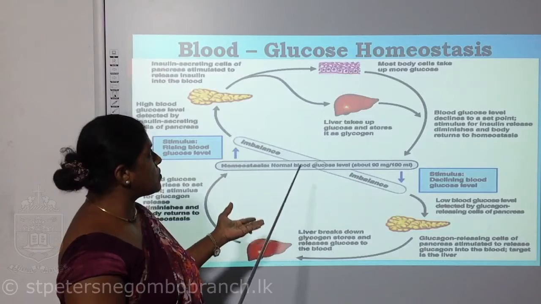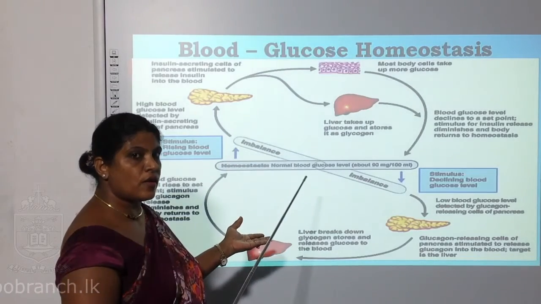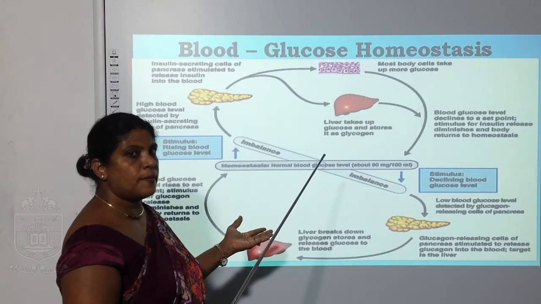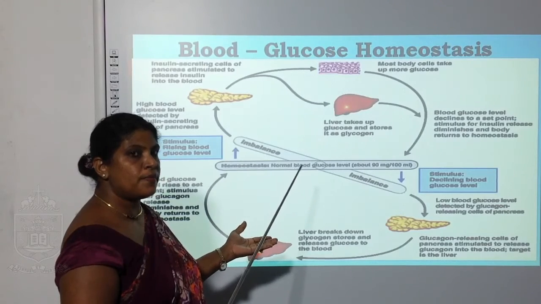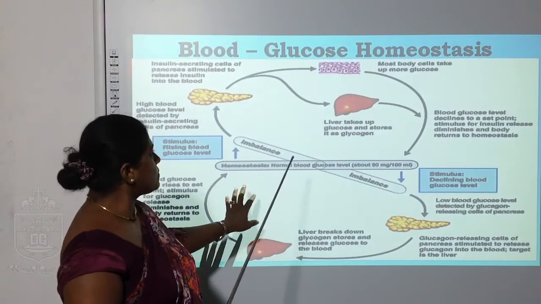This process is known as the balancing of the blood glucose level of the body, or blood glucose homeostasis. The two endocrine secretions involved here are the insulin and glucagon hormones.